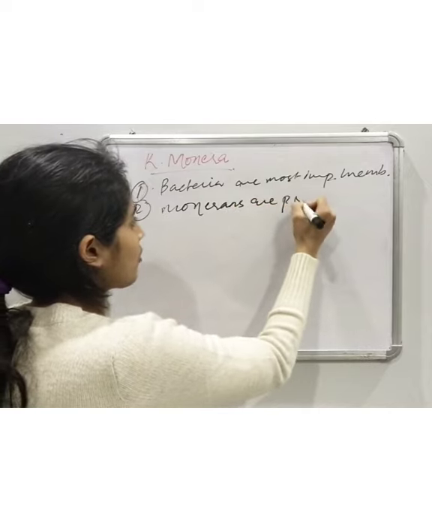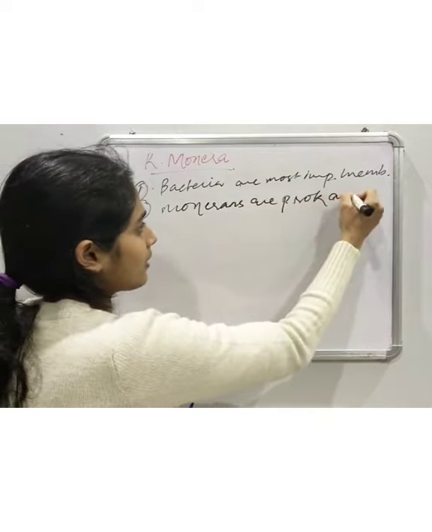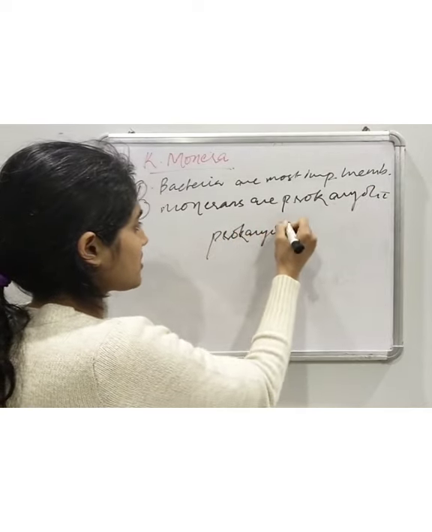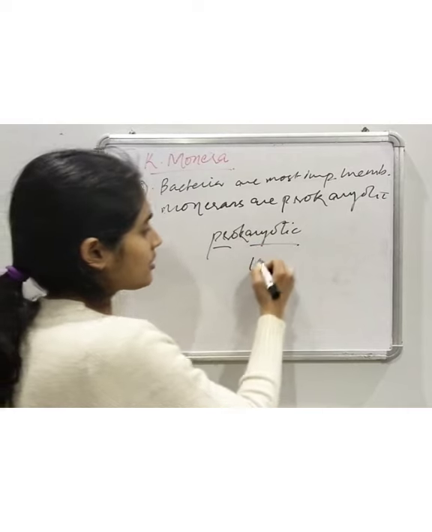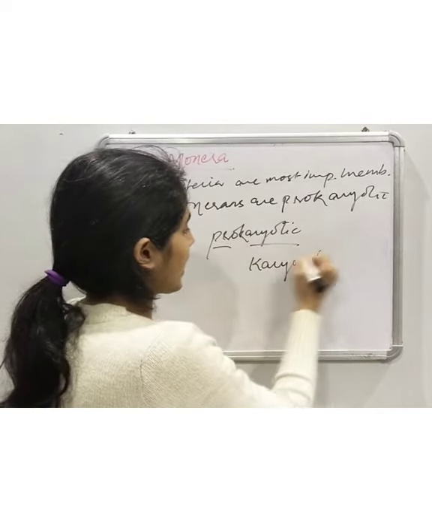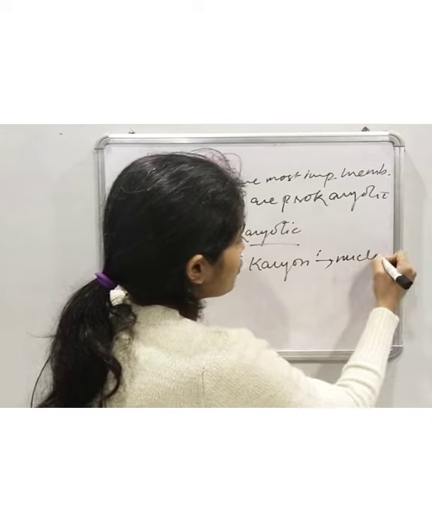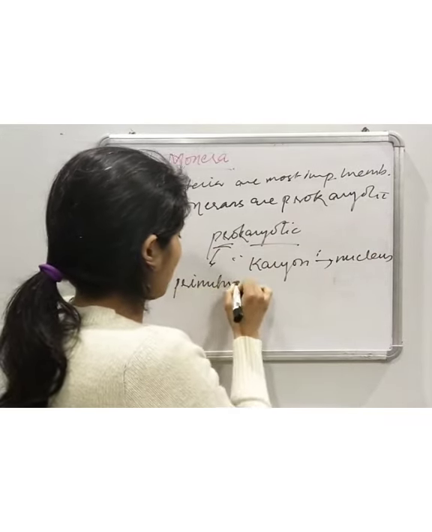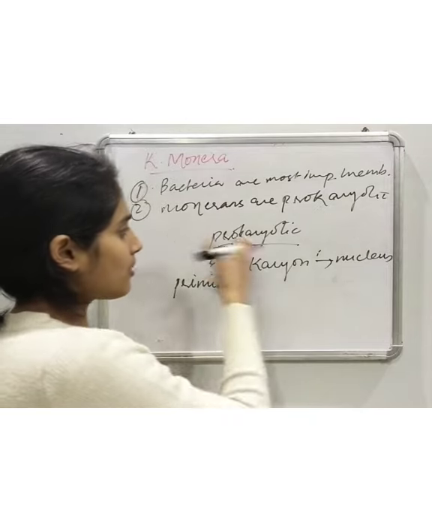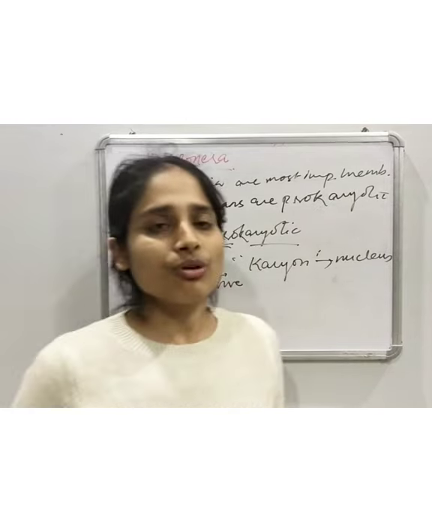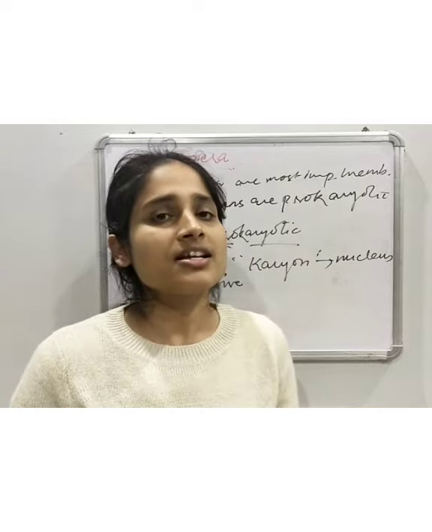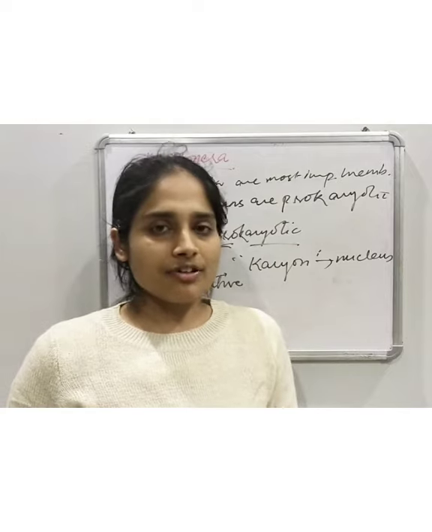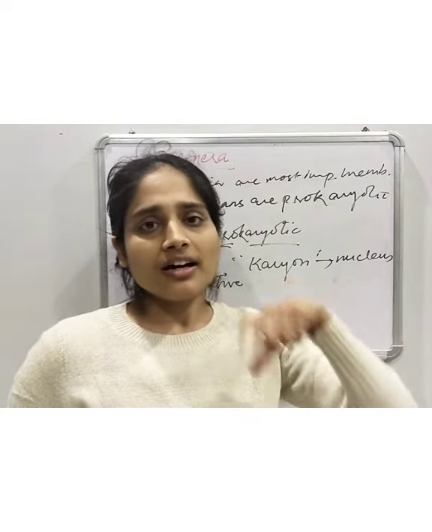So all monerians are prokaryotic. And what is prokaryotic? The word is made up of two words, pro and karyon. Karyon is derived from a Greek word, and it means nucleus. Pro means primitive, and karyon means nucleus. So the word means cells which do not contain a well-defined nucleus surrounded by a nuclear membrane.